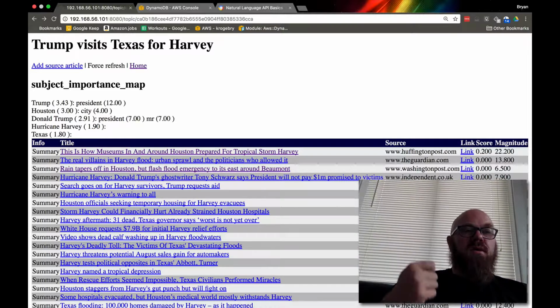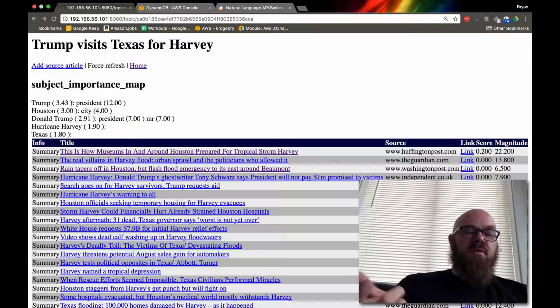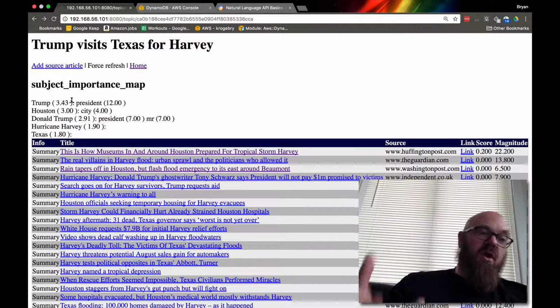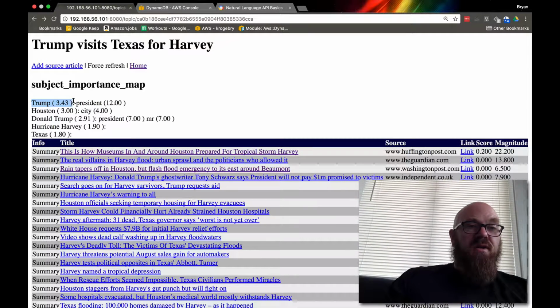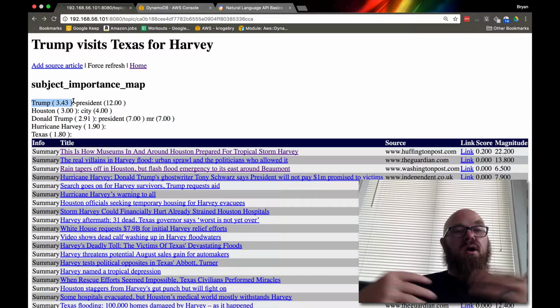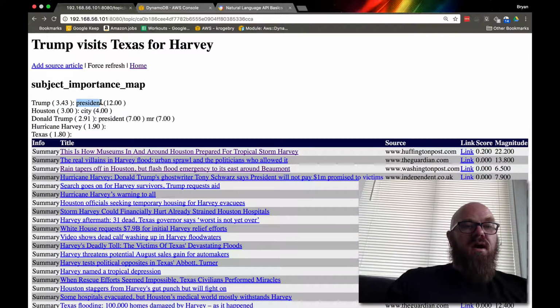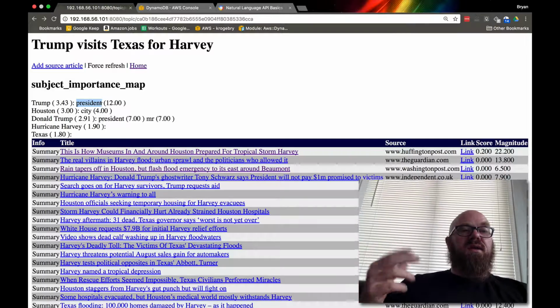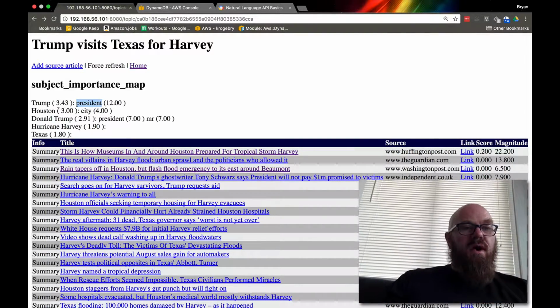We're just adding up all the salience and giving a number, so it's not quite accurate, but this is aggregated over all of these documents. So we know that Trump is mentioned a bunch, and he's clearly an important part of this entire aggregate body of topic information. And we also know that it's highly likely that this person is president.